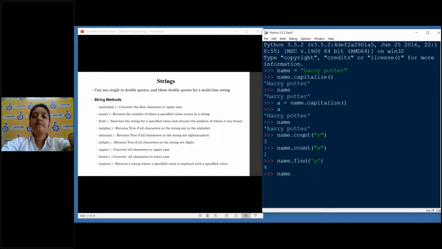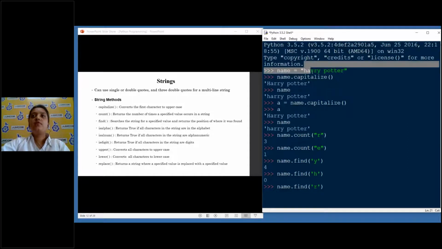So now if I say name dot find H, it will give me 0, because H is in the first position. Now if I do R, what do we expect? There are how many R's here? 1, 2, 3. So it will not return the positions of all the R's.